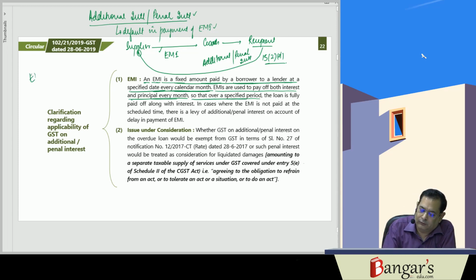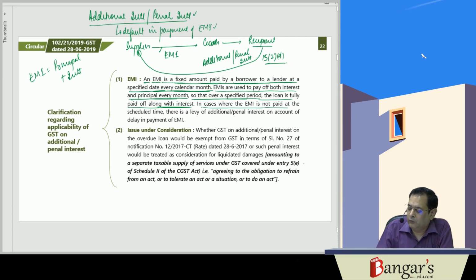What does EMI consist of? As you are aware, it consists of principal as well as the interest, so that over a specified period, the loan is fully paid off along with the interest. In cases where EMI is not paid at the scheduled time, there is a levy of additional or penal interest on account of delay in payment of EMI.